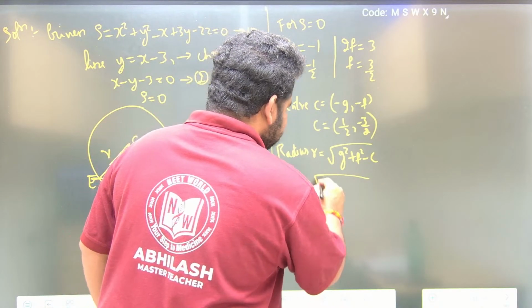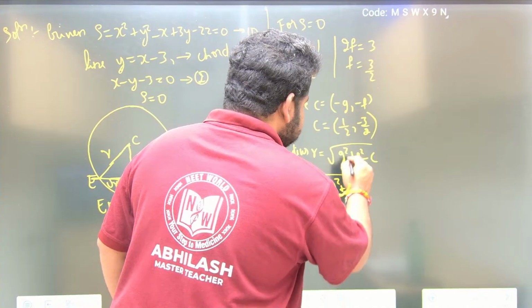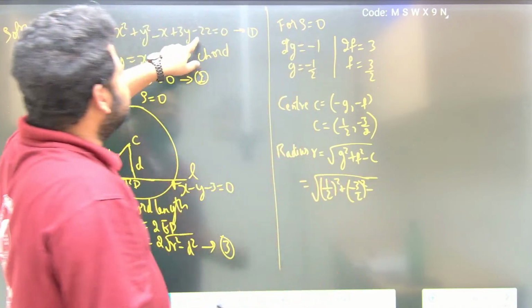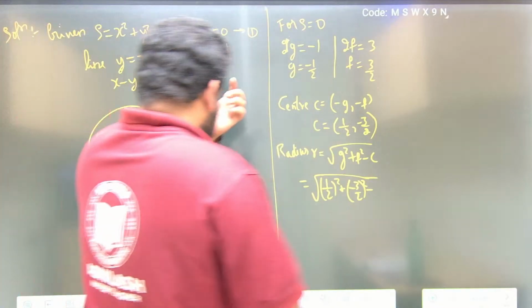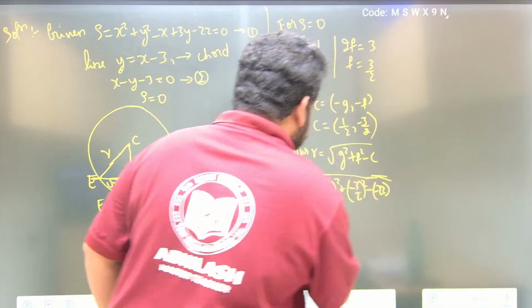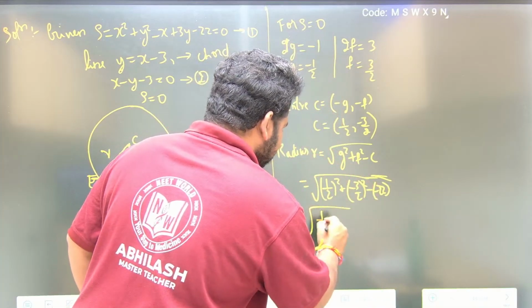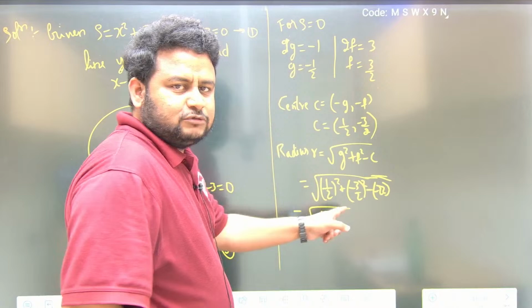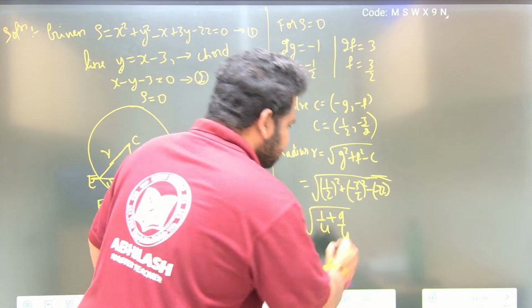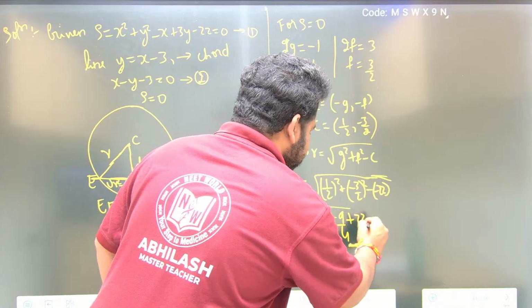So g square is what here? (1/2) square. Plus f square is what? (-3/2) square, minus c. C is what here, friends? C is minus 22. So this will be minus 22. What will happen? (1/2) square will become 1 by 4, plus (-3/2) square: minus into minus will become plus, this will become 9 by 4, and minus into minus is plus 22.